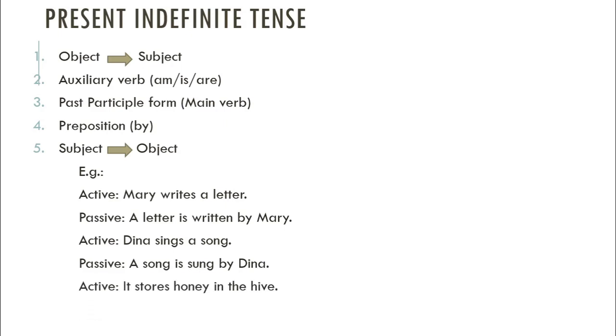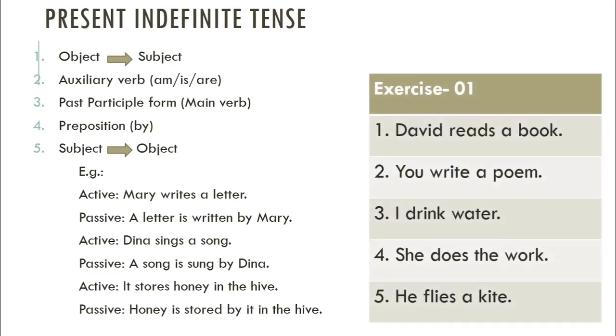It stores honey in the hive. Honey is stored by it in the hive. So here you have exercise number 1. According to these rules, you have to change these sentences from active to passive. Try to solve these exercises.